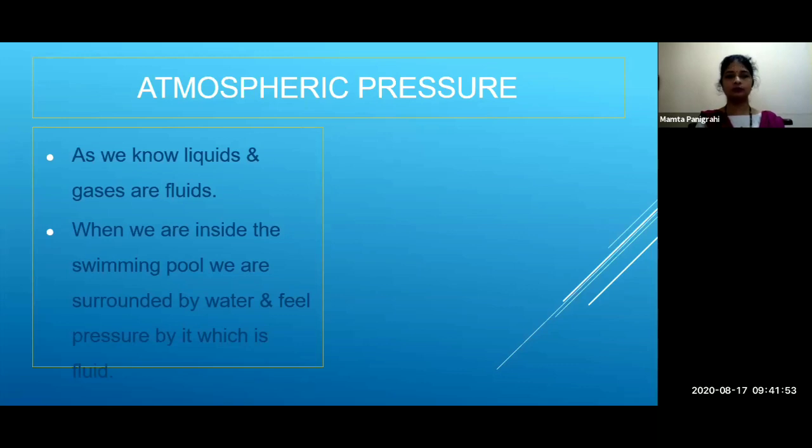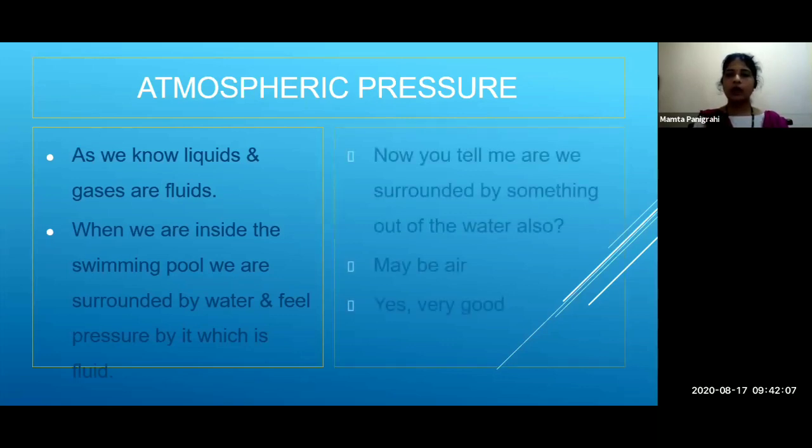When you are inside the water in the swimming pool, you feel the pressure of water. And when you are out of the water, tell me, what are you surrounded by? Yes, that is air. You are also surrounded by air.